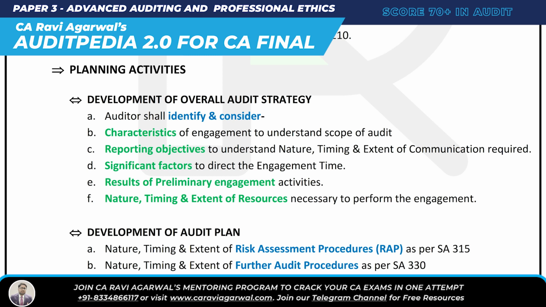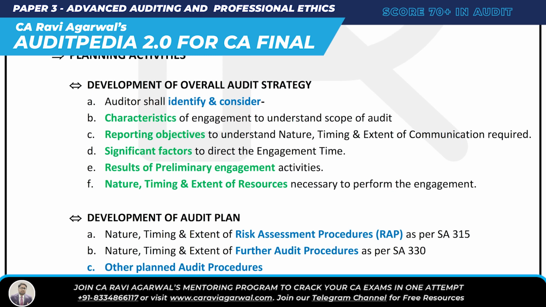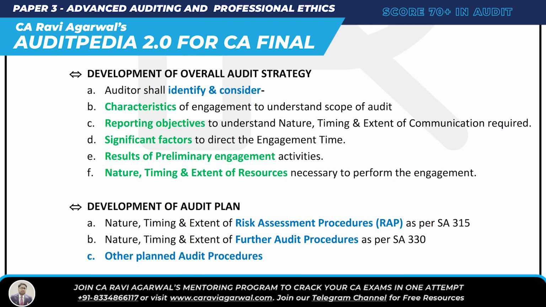And then last in planning activities, development of the audit plan. What do we do? We develop the audit plan. You remember the word procedure over here, right? We have to understand the nature, timing, extent of risk assessment procedures as per SA 315. Then the nature, timing, extent of further audit procedures, as per SA 330. And then lastly other planned audit procedures, if there are any. So for the development of the audit plan, just remember: nature, timing, extent of risk assessment procedures, nature, timing, extent of further audit procedures, and other planned audit procedures. This is the requirement.